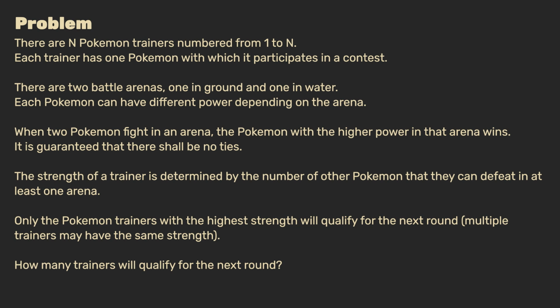In this contest, battles will be fought in 2 arenas, one in ground, one in water, and each Pokemon can have a different power depending on the arena. When 2 Pokemon fight in an arena, the Pokemon with the higher power in that arena wins the battle. It is guaranteed that there shall be no ties. The total strength of a trainer is determined by the number of other Pokemon that they can defeat in at least one of the arenas.